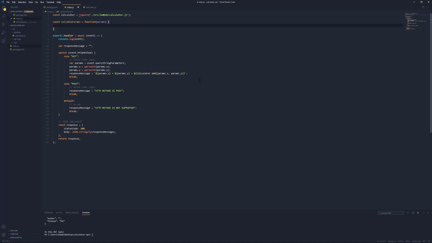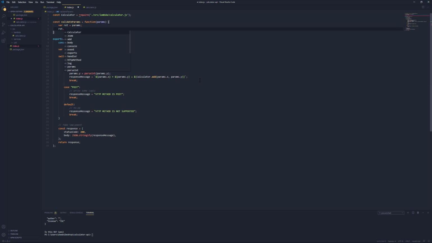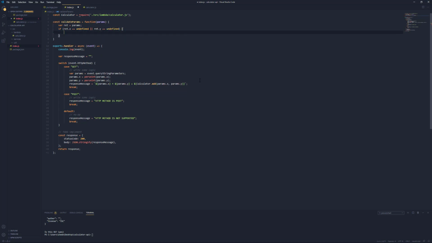So what we can do is say, let's create a variable called ret. We're going to set that equal to params. First we could say if ret.x is equal to undefined, or ret.y is equal to undefined, then we could return an error.